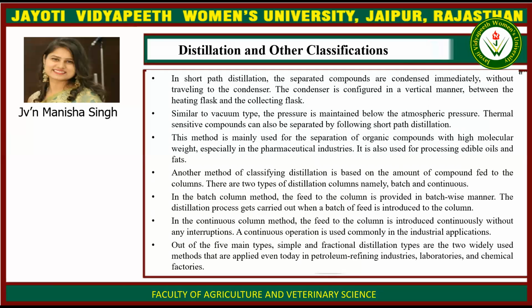Another method of classifying distillation is based on the amount of compound fed to the columns. There are two types of distillation columns, namely batch and continuous. In the batch column method, the feed to the column is provided in batch-wise manner. The distillation process gets carried out when a batch of feed is introduced to the column. And in the continuous column method, the feed to the column is introduced continuously without any interruptions. A continuous operation is used commonly in the industrial applications.